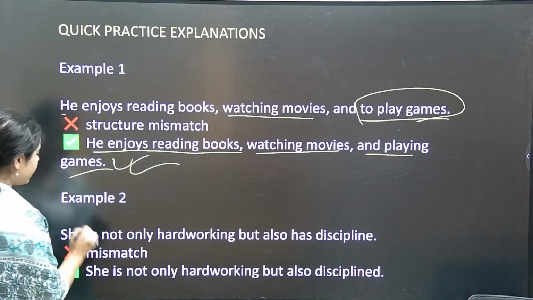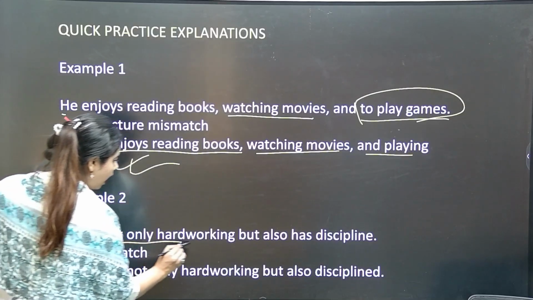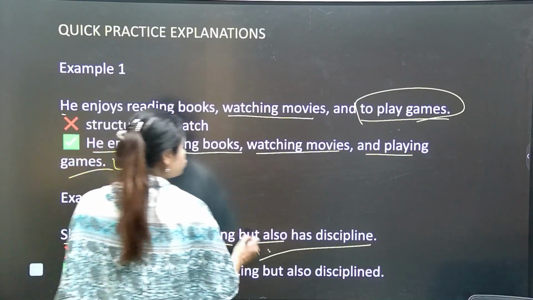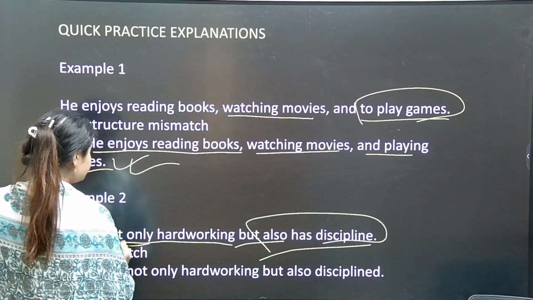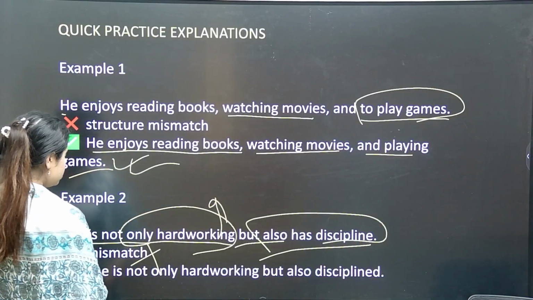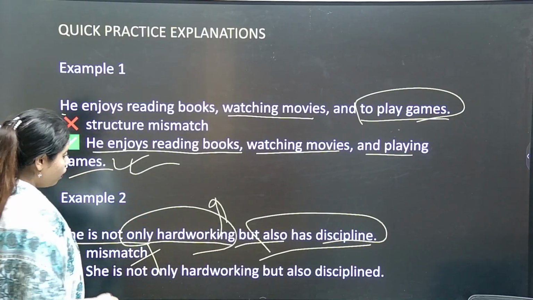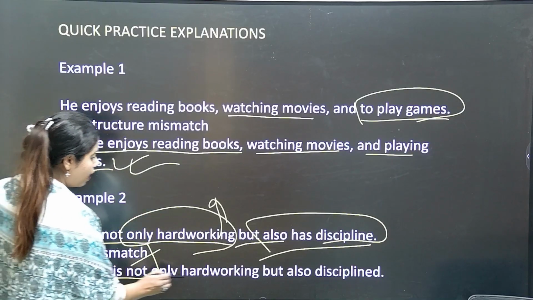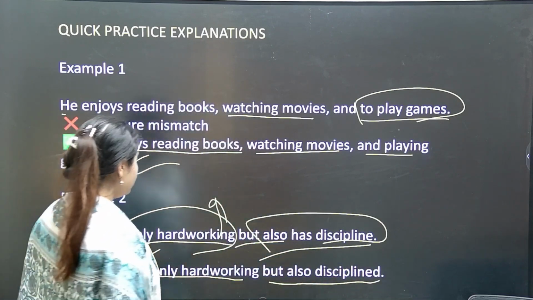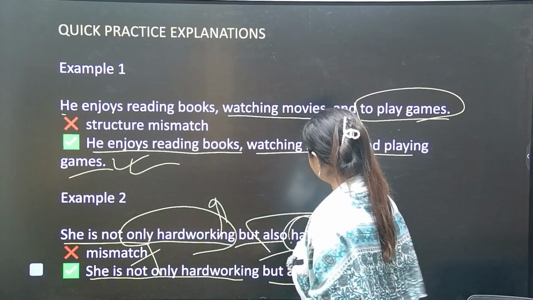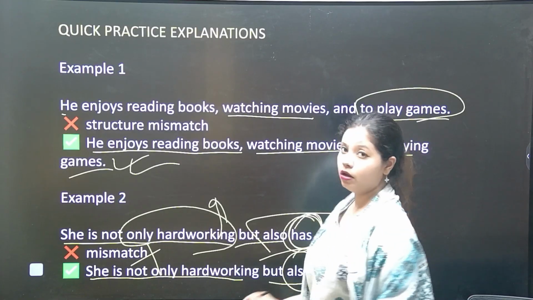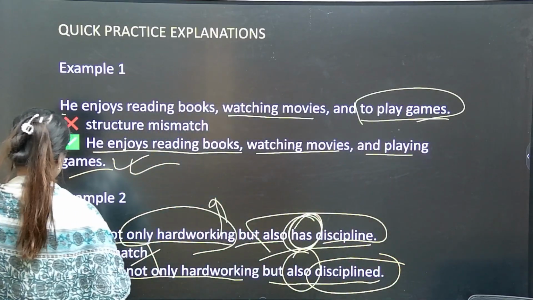Now see example 2: she is not only hardworking but also has discipline. This is also going wrong. Here it is written only hardworking, so one is an adjective and the other is not using the same form. So there is a mismatch, no equal pattern. What will be the correct sentence? She is not only hardworking but also disciplined. Here it has used has discipline, but here we will use but also disciplined. So that will be the correct sentence.